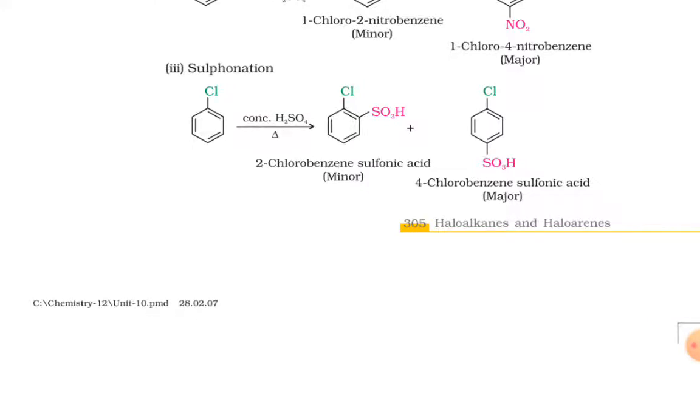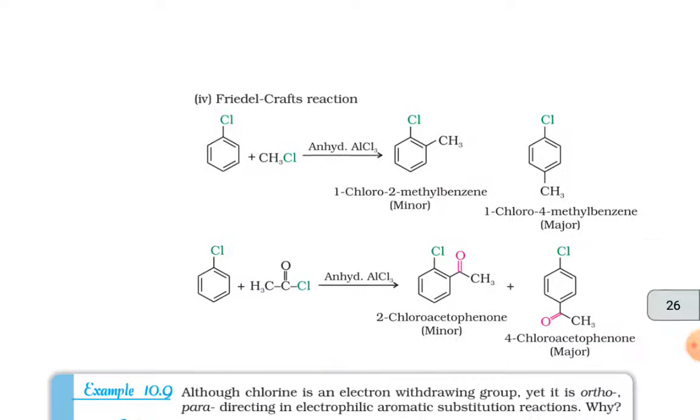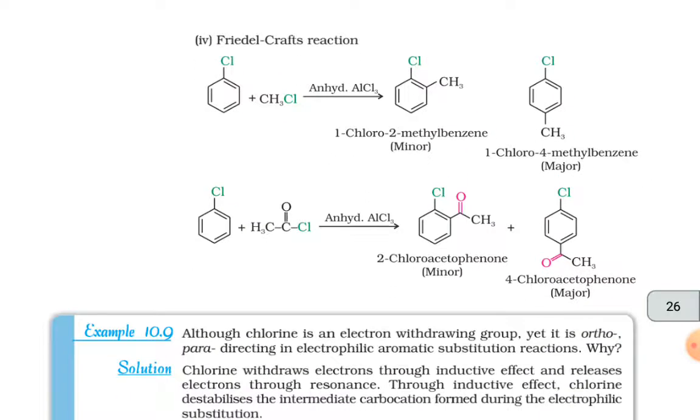Chlorobenzene, upon reaction with concentrated H2SO4 in the presence of heat, gives 2-chlorobenzene sulfonic acid, which is the minor product, and 4-chlorobenzene sulfonic acid, which is the major product. Fourth one is the Friedel-Crafts reaction.